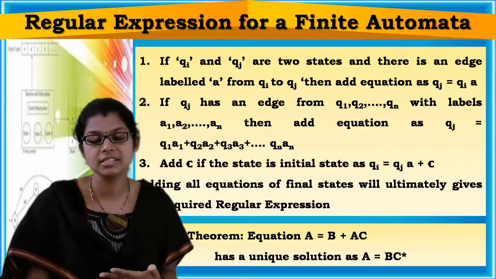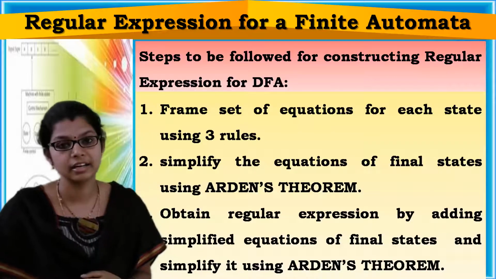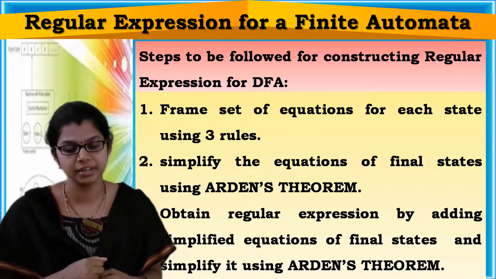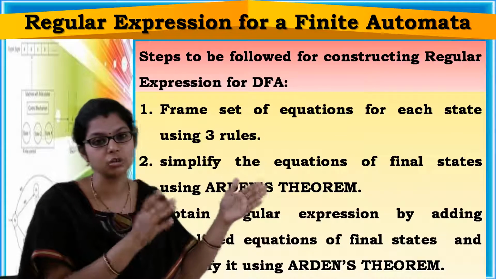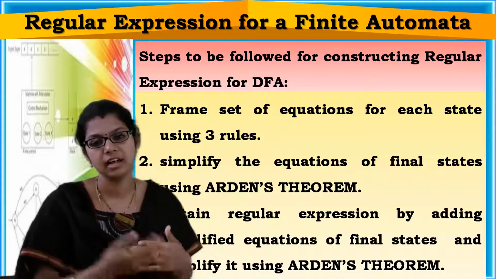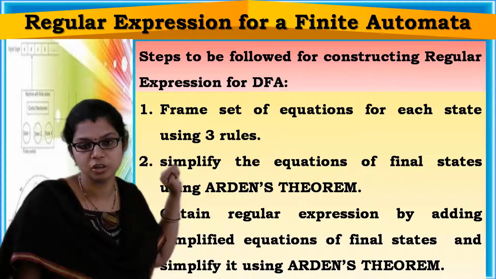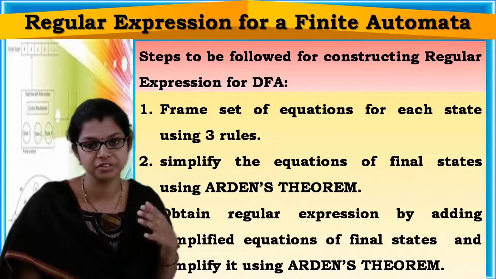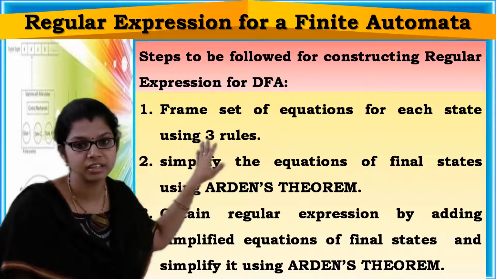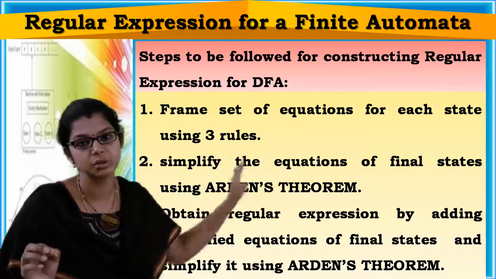Now let us see the steps that we need to follow in constructing a regular expression from the DFA, where we will use all those things: framing the set of equations using three rules, and Arden's theorem. First, frame the set of equations for each state using the three rules.